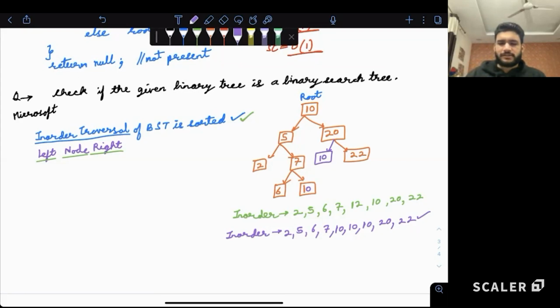So is it clear that if the in-order traversal is sorted, it does not guarantee that the tree is a binary search tree? If the tree is a binary search tree, in-order traversal is sorted, that is a guarantee. But the vice versa is not true.